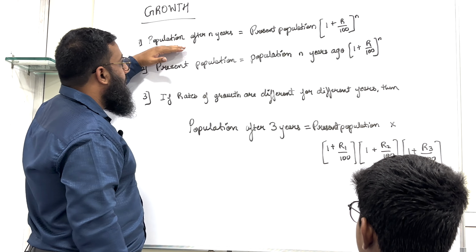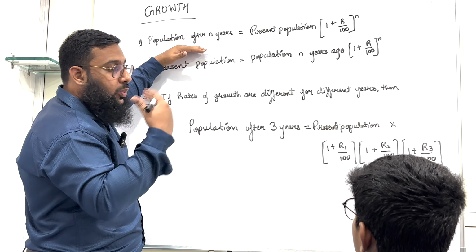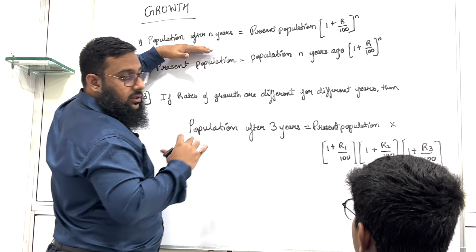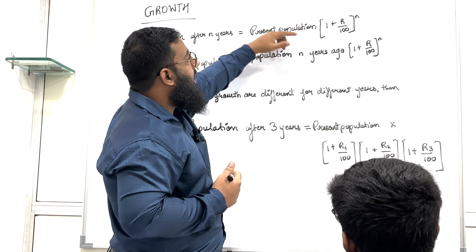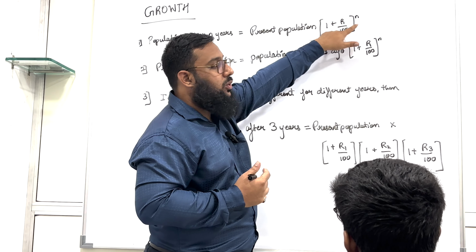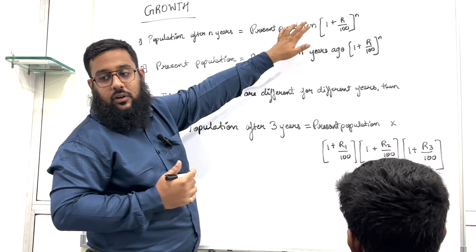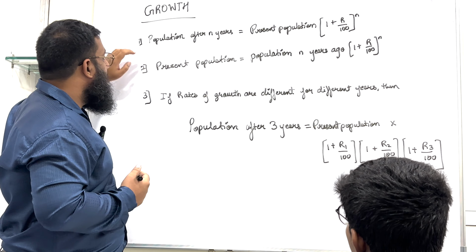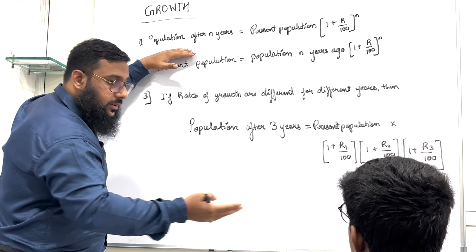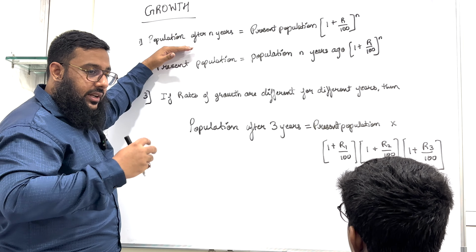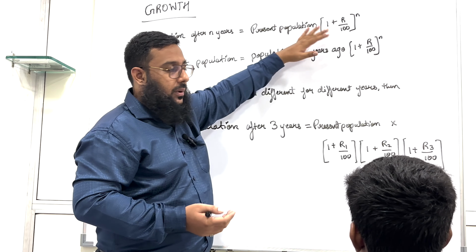If you have to find the population after n number of years, which will be given in the question, 2 years, 3 years, 4 years, the formula goes as present population multiplied by 1 plus r upon 100 raised to n. This is a familiar formula you have already learned in compound interest. Now this formula is for finding the population after n number of years. For example, the present population is 5. Calculate the population after 10 years. So you will use this formula.